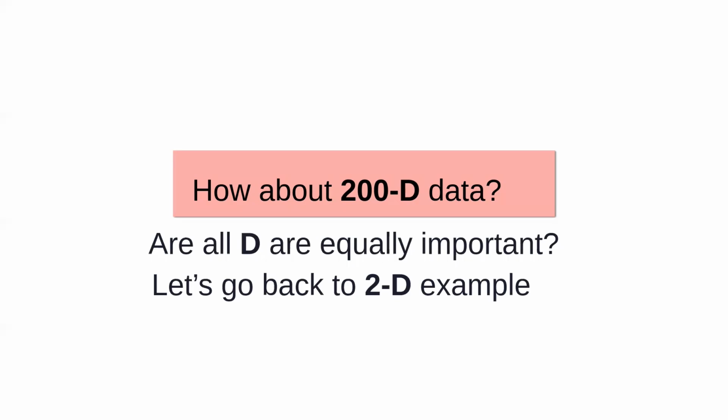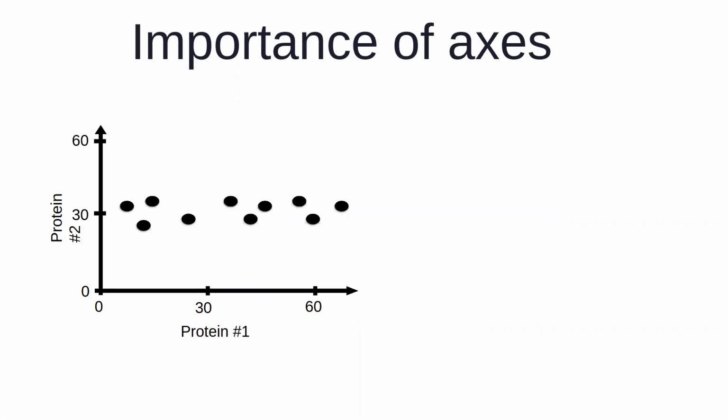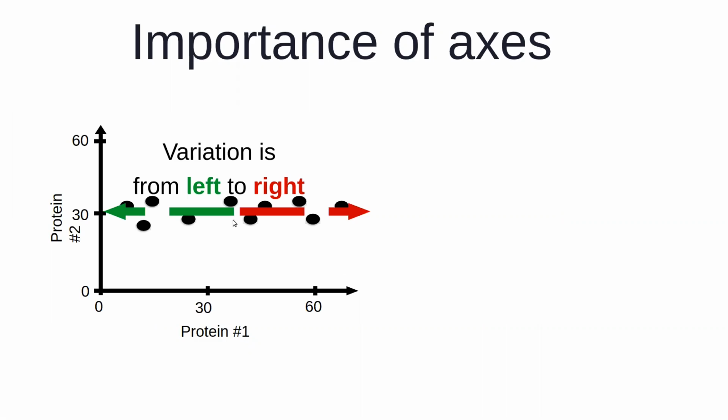So let's see. We drew the protein data with one dimension and then we drew the protein data with two dimensions. But suppose the two-dimensional data that we had comes out like this. So our first dimension was on this line, and then I got the data about the second dimension and it becomes this line. So if you see here, it is actually lying on the same dimension. That is the information that we have got, or the variation that we are having in different people, or the readings of the protein data of different people.